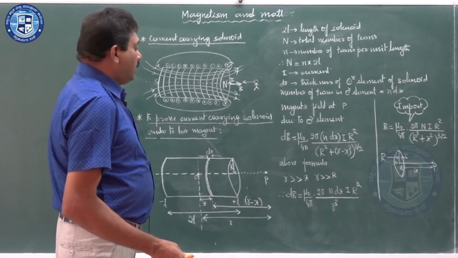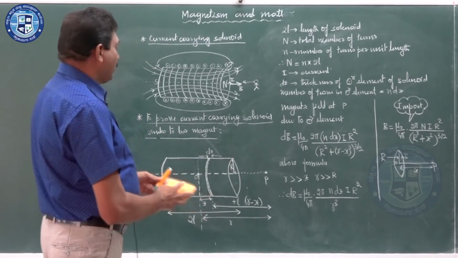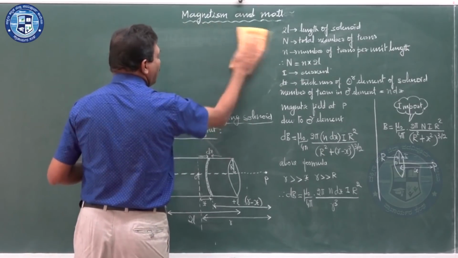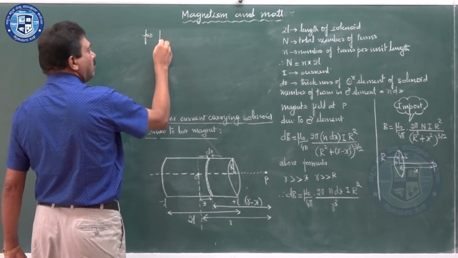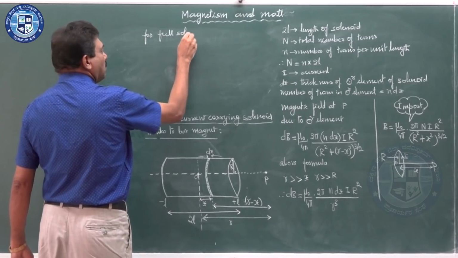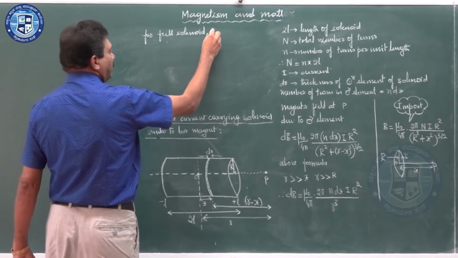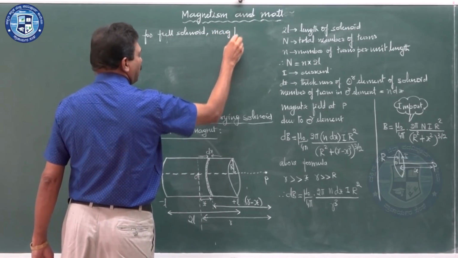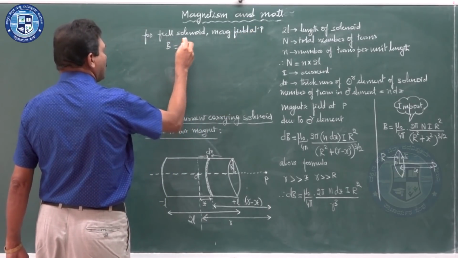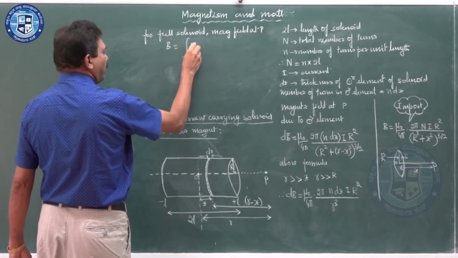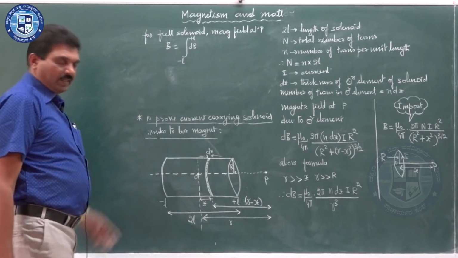Now, this we have taken only for one element. For the full solenoid, the magnetic field at P is B equal to the integration of dB from minus L to plus L, which is the limit we will take.